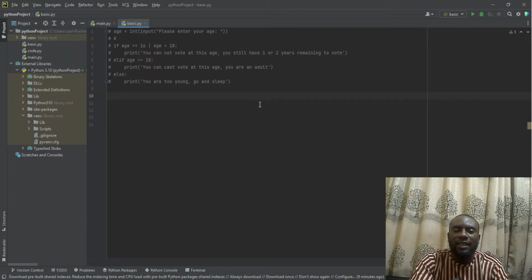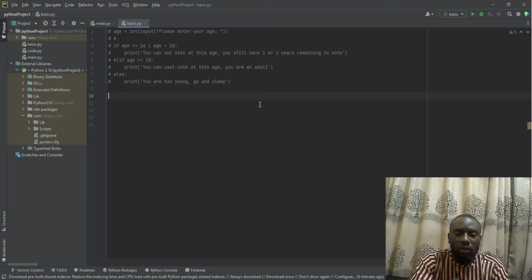So let's take an example of how the input function works in Python. We are going to start with the number. The input of a number is different from the input of text, and likewise the way you create the function is also going to be different from the one you create with text. So let's start with the text. Let's assume we are going to create a simple program that will ask for your name. When you put the name, it is going to greet you together with the name that you inputted.